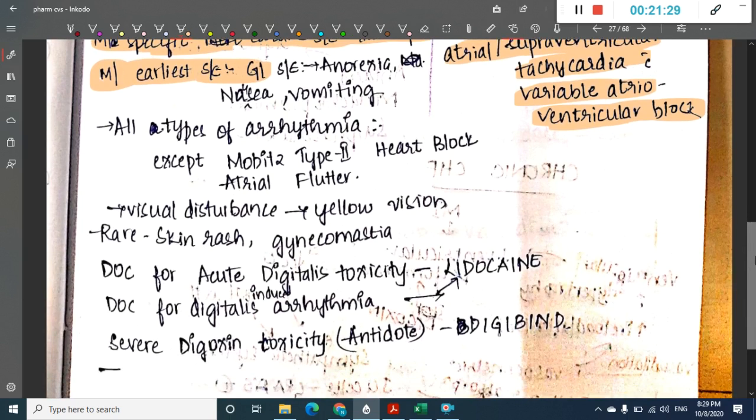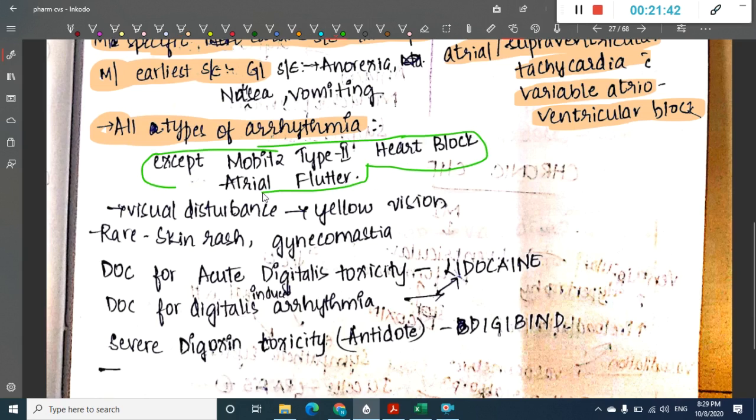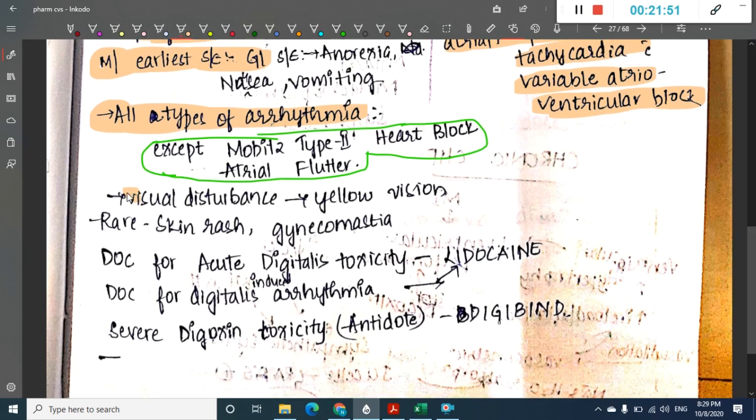Then in digitalis toxicity, you will see all types of arrhythmias, except two types which are not seen. Mobitz type 2 heart block is not seen, and atrial flutter is not seen. You will also see visual disturbance associated with these arrhythmias. Rarely, skin rash and gynecomastia are associated with digitalis.